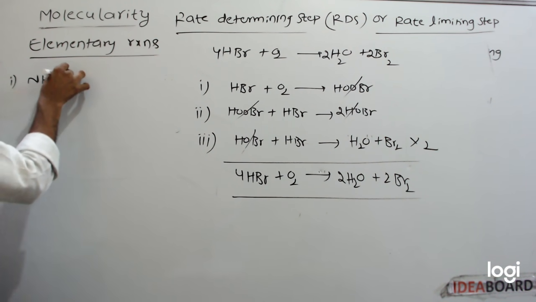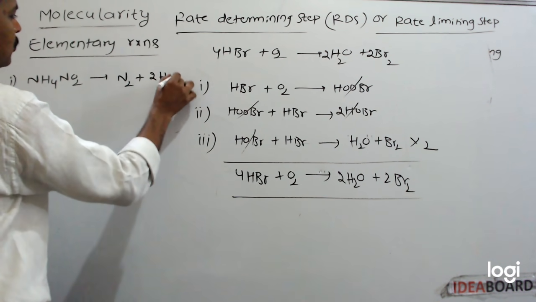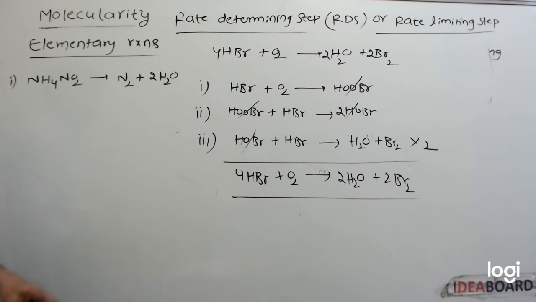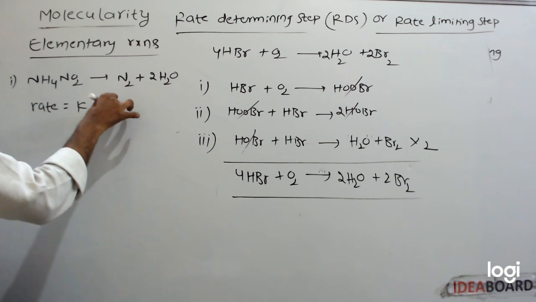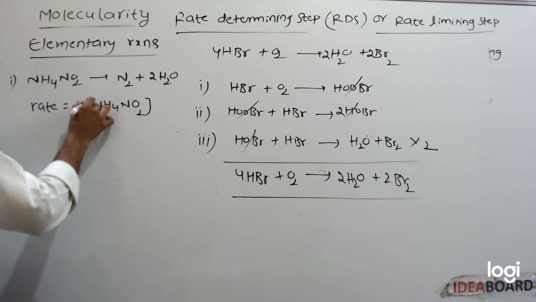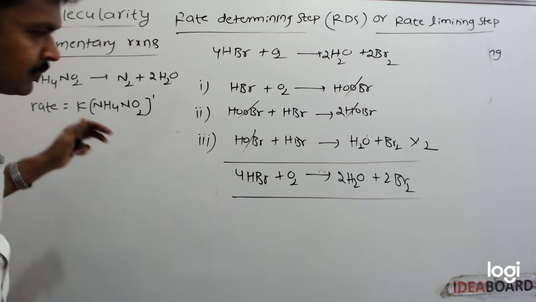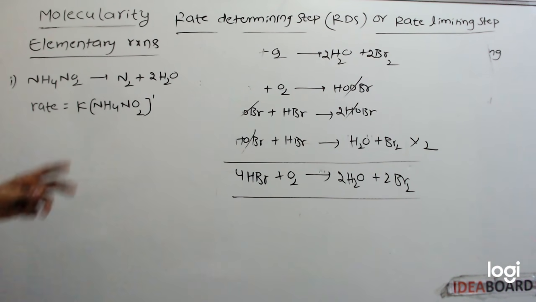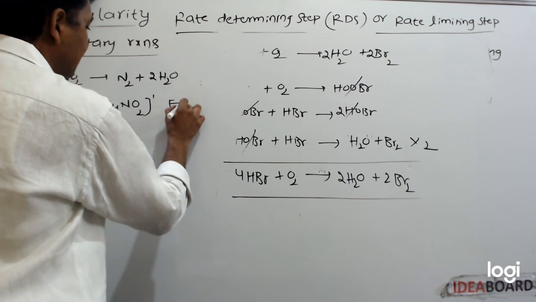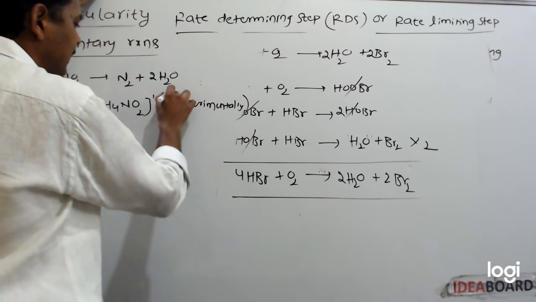NH4NO2 gives rise to N2 plus 2H2O. For this reaction, rate is equal to K into NH4NO2 concentration power 1. This is the experimental result. By seeing the equation, we cannot write this rate equation, this rate law. This is obtained experimentally only.